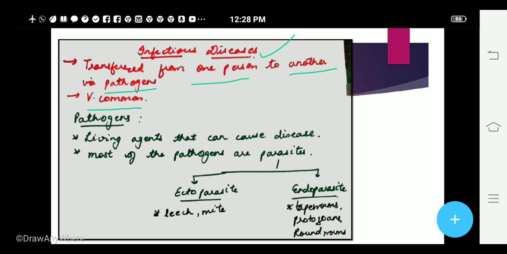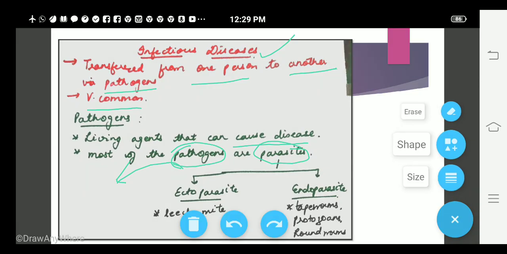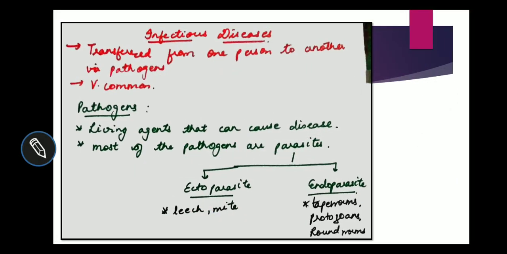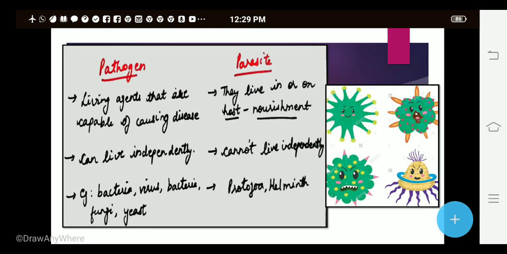Pathogens are the living agents that can cause a disease, and most of the pathogens are parasites. Now what are pathogens? These are the organisms which can stay outside the host also, while parasites are the organisms which require the presence of a host. Let us see the difference in the next slide.